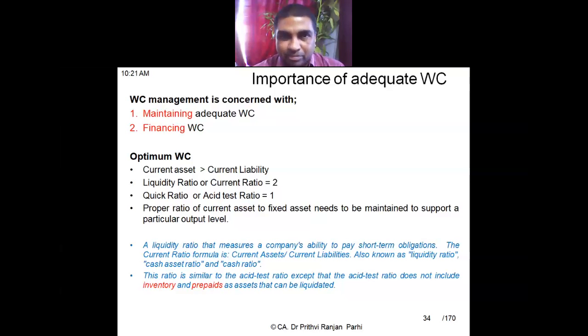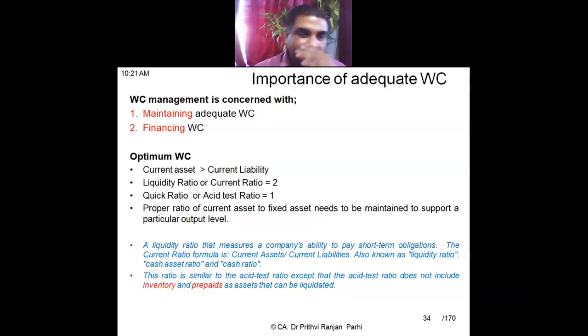So even if it looks like a current liability, practically it's a kind of long-term liability because every year that facility gets renewed. Therefore, when computing the current ratio, we compute current assets by current liabilities. But when coming to the quick ratio, cash credit facilities will be excluded from the current liabilities.